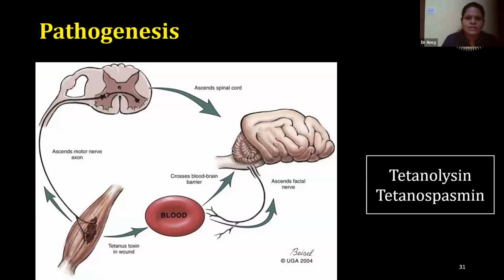Coming to the pathogenesis of the disease. So the entry of the organism is through any of the routes, through the deep puncture wounds or through the umbilicus or through other obstetrical procedures. After entry, the proliferation of the spores will produce the toxin tetanolysin. That's the first toxin produced, tetanolysin. And this tetanolysin will cause necrosis of the areas.